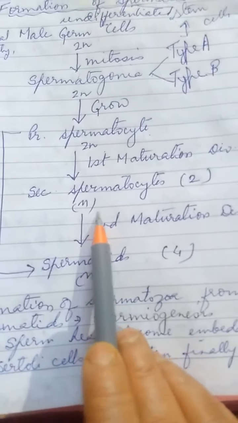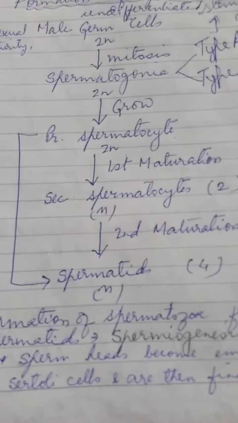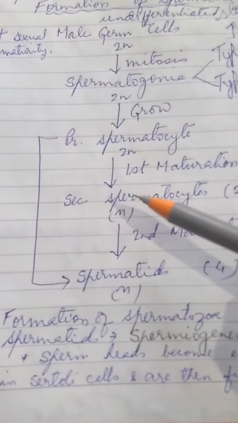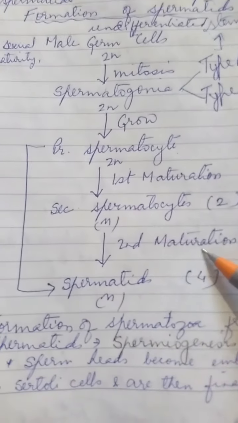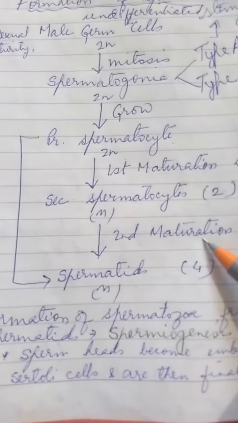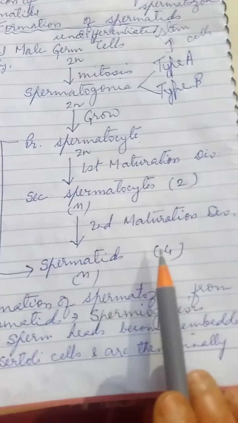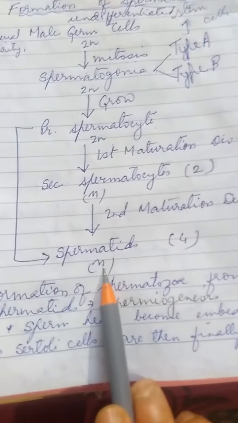They are haploid, because we all know that first meiosis is a reductional division. There the number of chromosomes is reduced to half. Secondary spermatocytes then undergo the second maturation division of meiosis, and each secondary spermatocyte produces 2 spermatids, and they are also haploid.